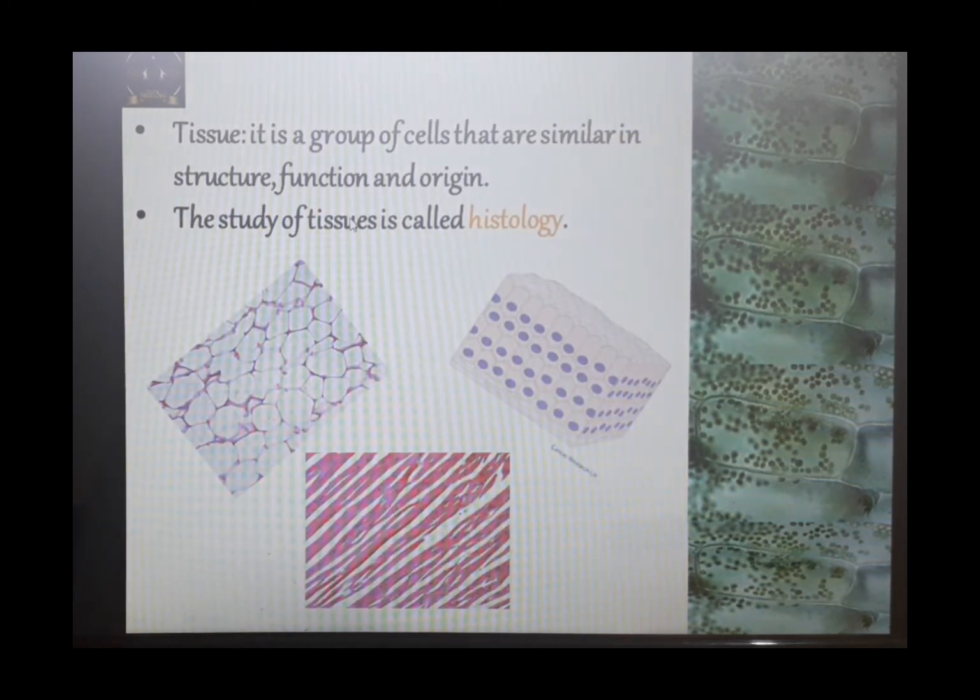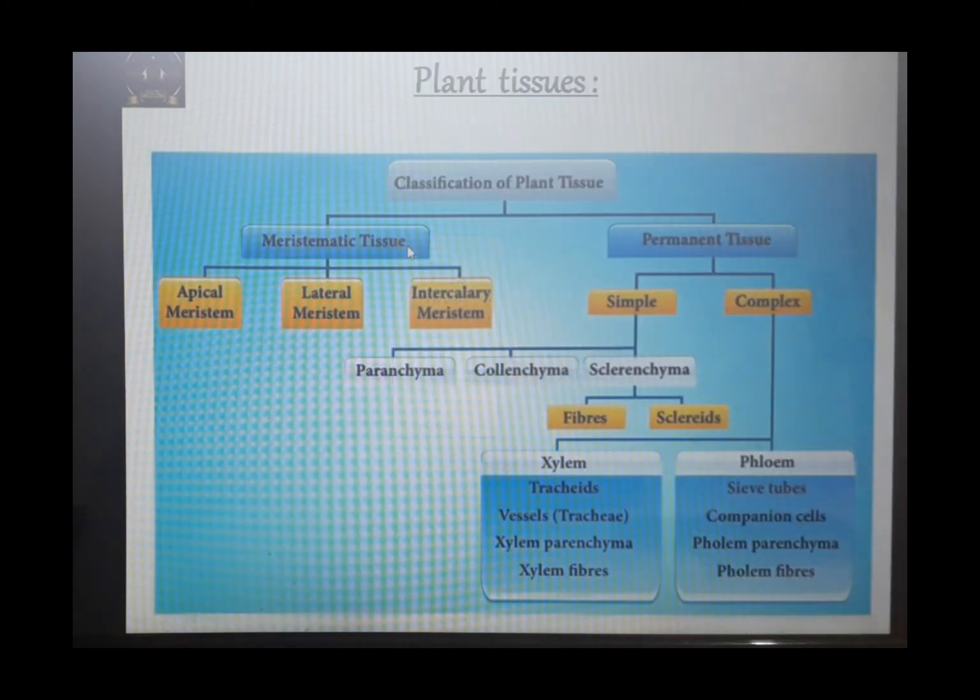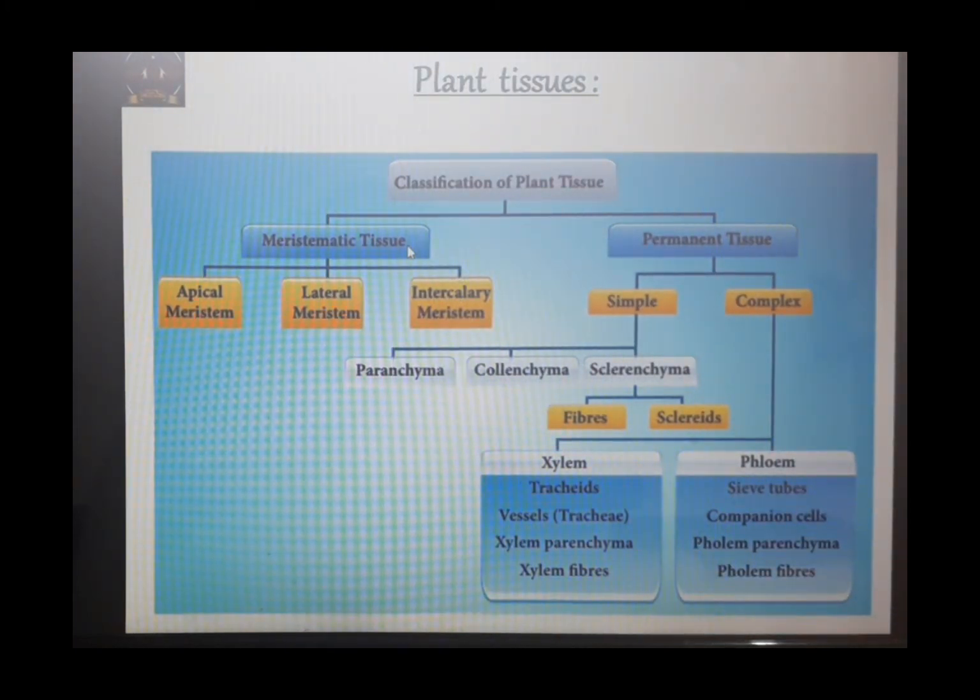Now here is the definition of tissue, because the name of our chapter is tissue, right? What is tissue? It is a group of cells that are similar in structure, function and origin. Mostly all the cells are similar in their structure, they are going to perform a specific or related function, and mostly they have the same origin. And the study of tissues is called histology. What is it called? Histology. And now we are going to talk about plant tissues. Basically in this chapter we are going to study both plant as well as animal tissues. Now let us get started with plant tissues.